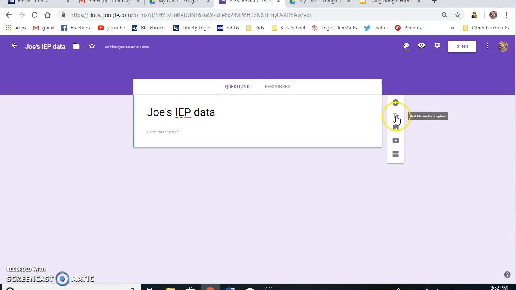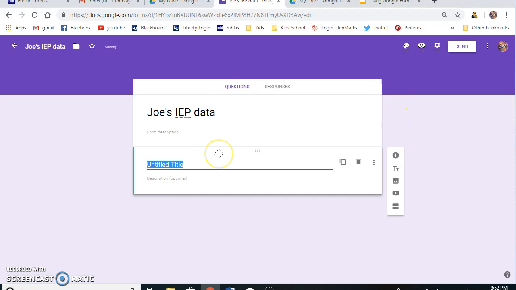adding a question, adding a title, description, adding image, adding a video, or add sections. So the first one I'm going to do is actually add a title and description, because the first one is going to be his goal for reading. So I'm going to write here goal number 1, reading, and that's the only thing that I'm going to do here. I'm going to go into the description and write his goal as it appears on the IEP.